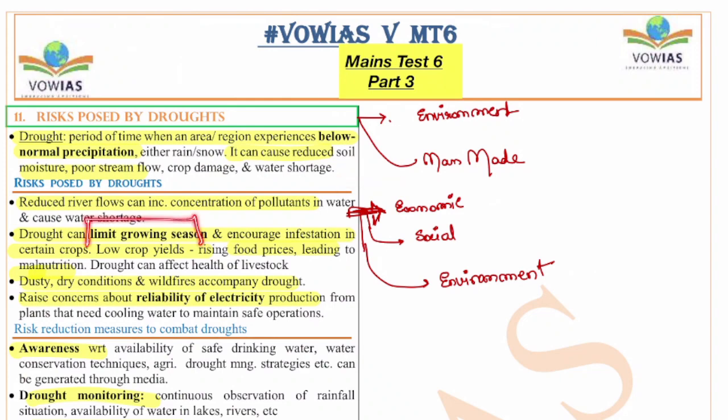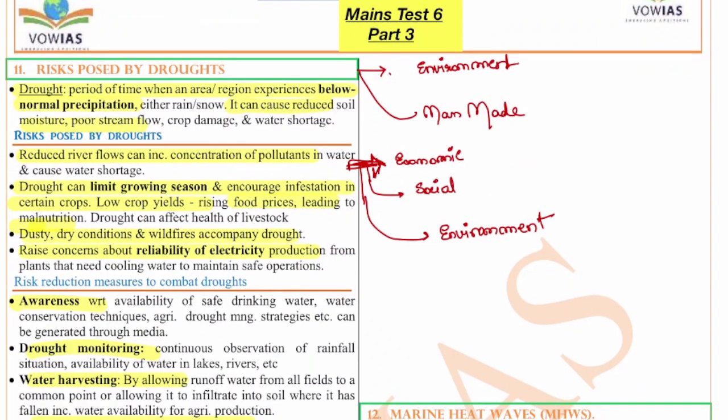The drought can limit the growing season. This is another issue. The growing season will get limited, which will further reduce crop yields. The food prices will rise, and this will lead to malnutrition and unavailability of food to the people. The drought can also affect the health of the livestock. Also, dusty, dry wind conditions and wildfires accompany drought. They raise concerns about the reliability of electricity production from plants that need cooling water to maintain safe operations.